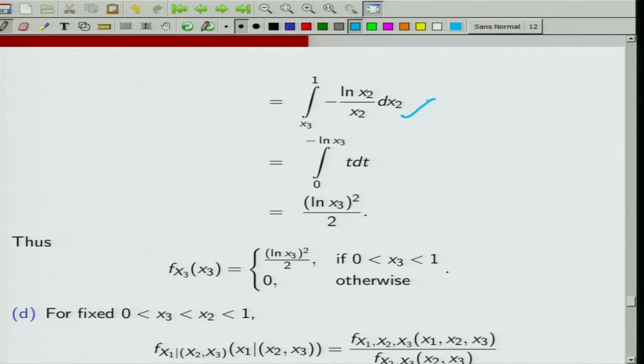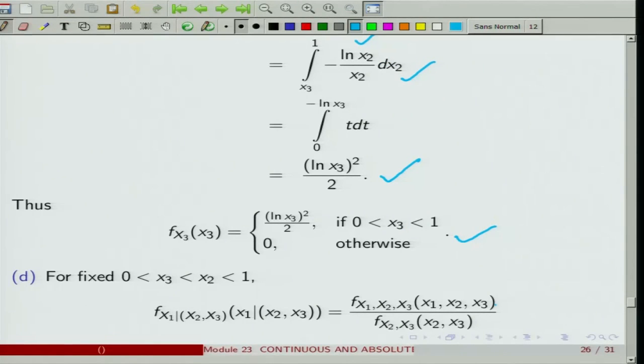So, this is what is happening over here, and this is a joint PDF of x2 and x3. If you integrate out, this turns out to be (log x3)^2 by 2. So, this turns out to be this. Now, let us try to see, for a fixed 0 < x3 < x2 < x1, what is the conditional PDF of x1 given x2 and x3. We know that the conditional PDF is the same as the joint over the marginal.